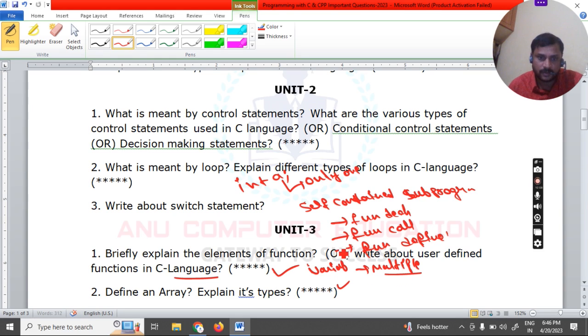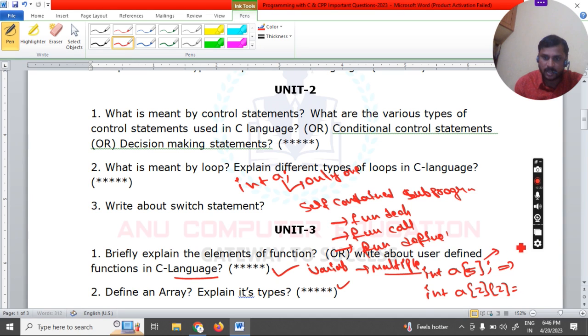So arrays are very important. How many types of arrays are there? 1D array, 2D array and multi-dimensional array. 1D array means if an array consists of one pair of square brackets, this is called a 1D array. For example, I am writing int a[5]. It is called a 1D array example. If you want to create a 2D array, a[2][2], it means 2 rows and 2 columns.